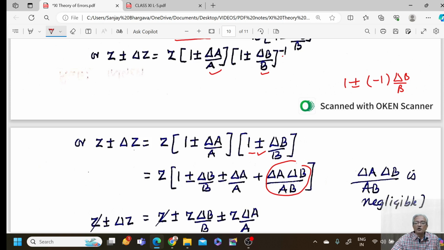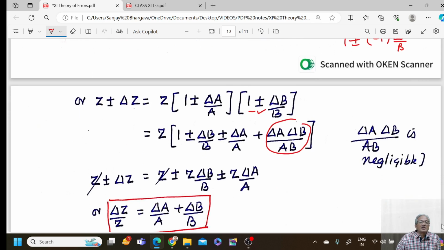After multiplication we obtain the three terms, and the three terms are Z plus minus Z delta B by B plus Z delta A by A. Z and Z will cancel. Divide by Z on both the sides, so I obtain delta Z by Z is equal to delta A by A plus delta B by B.